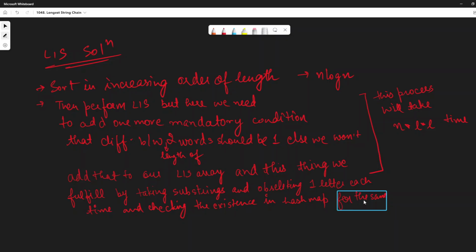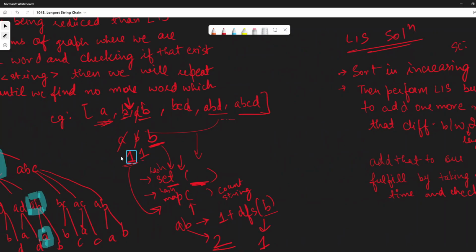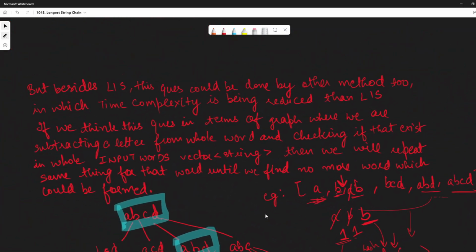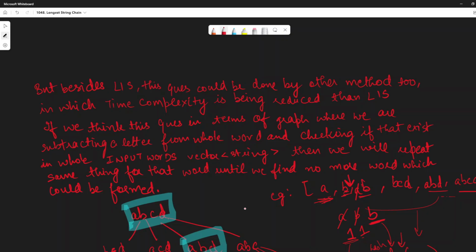Basically, an additional n log n solution. Now, one thing this is missing is the space complexity, which would be order of n, where n would be the numbers being stored in the unordered map or set, whatever we would be using. So that's why here also the space complexity is order of n, and here also it is order of n only.